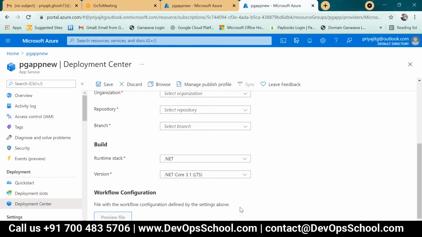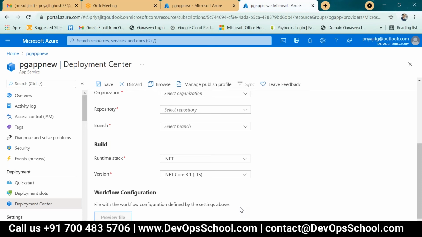3-4 times I have seen that when your runtime stack is similar to your coding or programming language, there is better performance, and it is a better option. Otherwise, you can change anything, but you have to create an API. API is the best solution, either microservice or API. I suggest API. API is the best solution to connect any language to any other language. That means your gateway. You can create multiple APIs as per your project purpose. There is no problem.